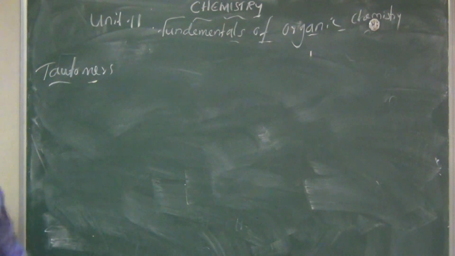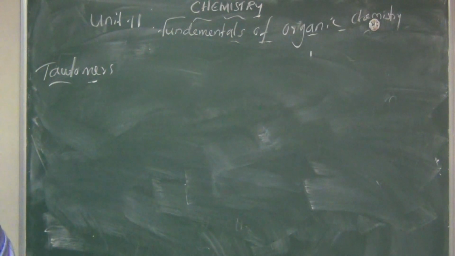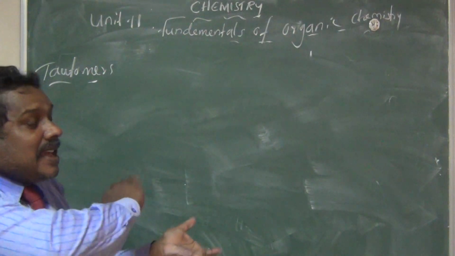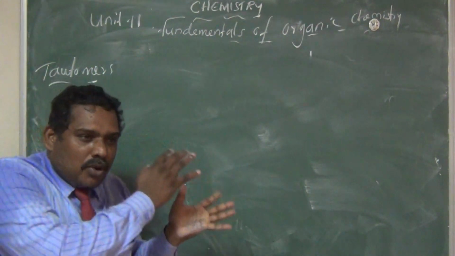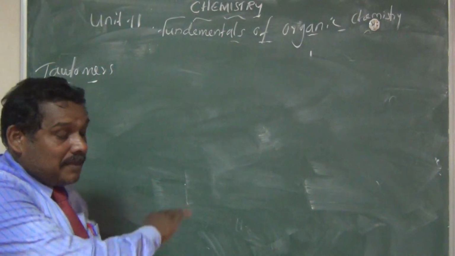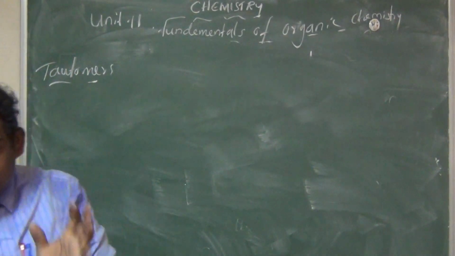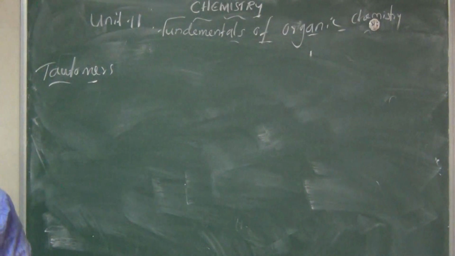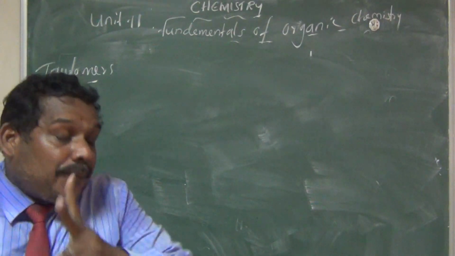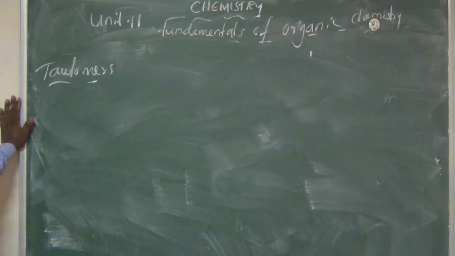Here, the compounds have the same molecular formula. This compound can exist interconvertibly. One compound can be converted into the other compound, which can be converted back into the first form, and the second form can be converted to the other form. Am I right? So they are readily interconvertible. Okay, here we can say two different structures.